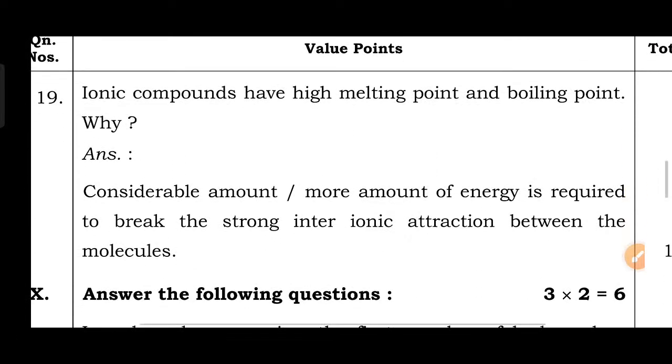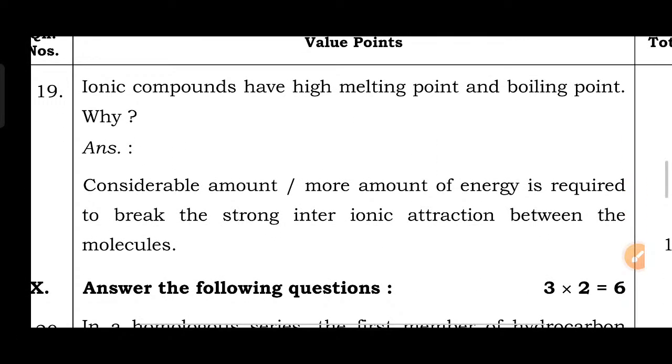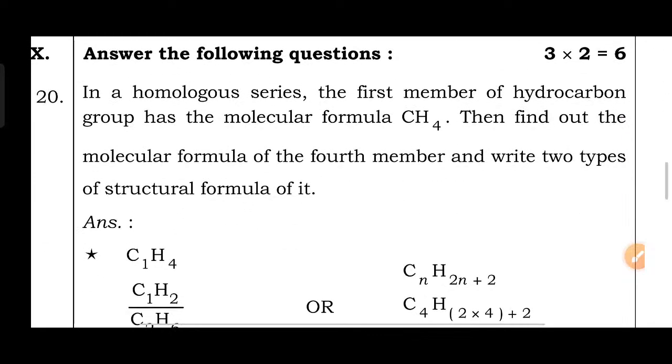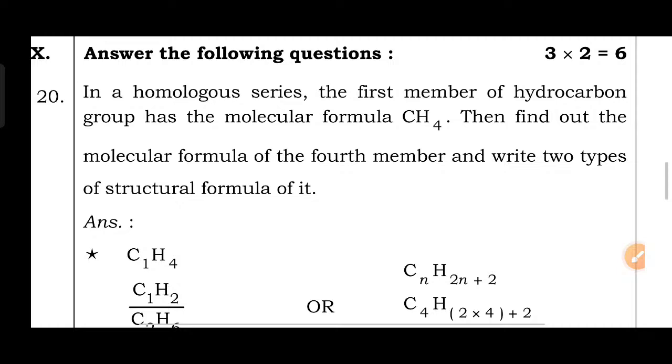The next question, number 19. Ionic compounds have a high melting point and boiling point. Why? A considerable amount of energy is required to break the strong interionic attraction between the ions. That's why ionic compounds have a high boiling point and melting point. Then in homologous series, question number 20, it's a 3-mark question.